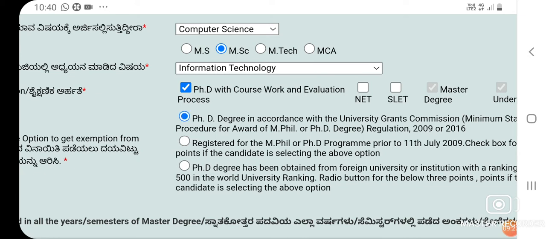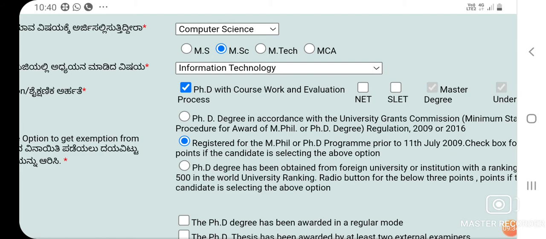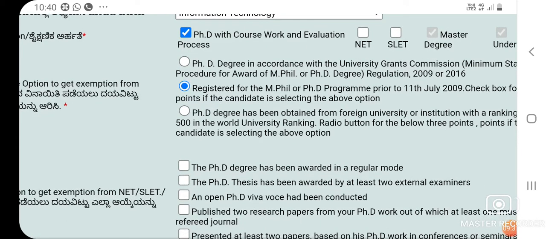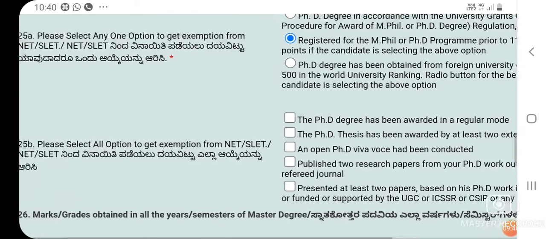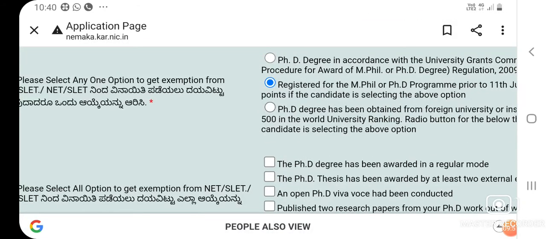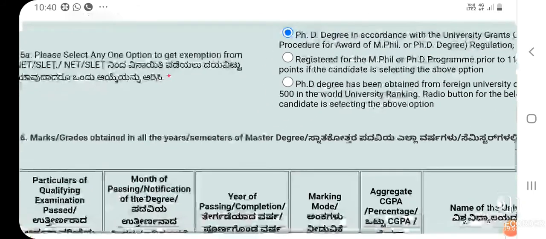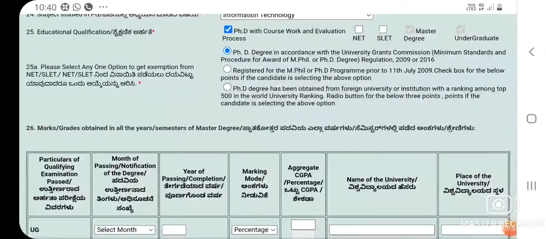If your PhD or MPhil program is registered prior to 11th June 2009, then choose the second one. If your PhD is from another university, now you can see if I choose the second one, it is asking whether the PhD degree has been awarded in regular mode, or the thesis is submitted by at least 2 external examiners or not, like this. All other details it is asking. If I go for the first, then it is not asking those questions.